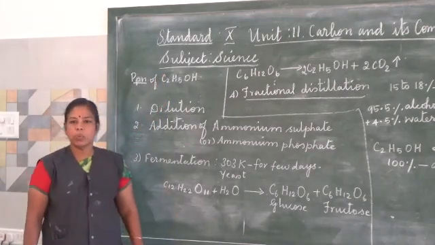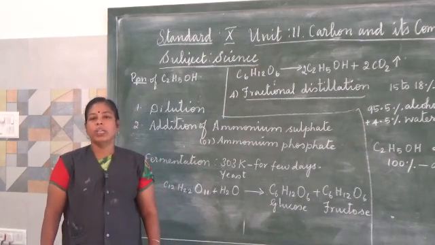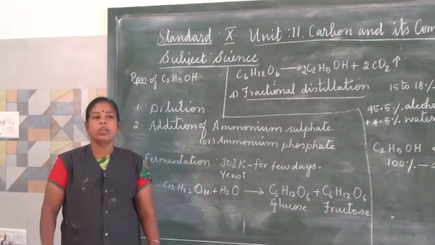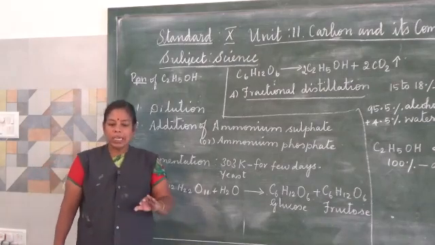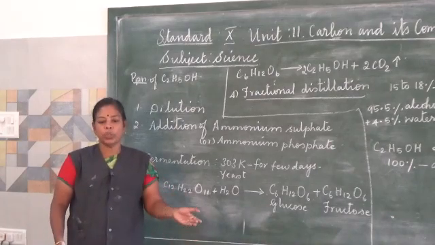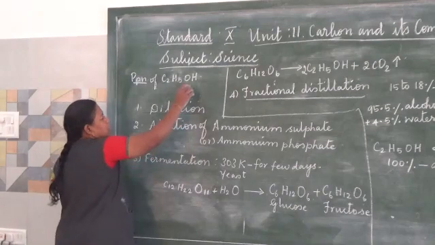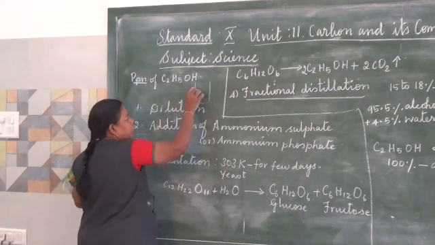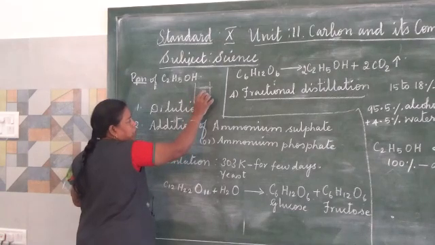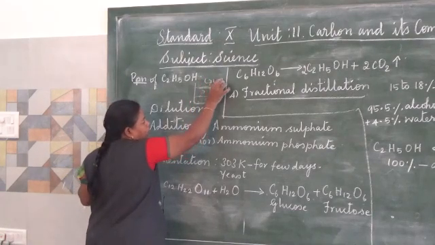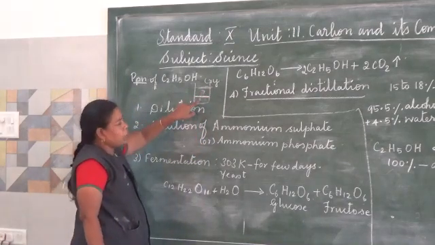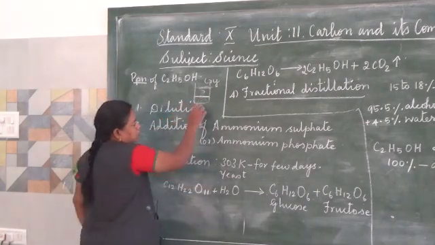We know that sugar is prepared from sugarcane. When they take the sugarcane to the industry, first they will crush it to make juice. When they make the juice, the clear liquid standing above in the tank is taken for crystallization of sugar. For example, this is the tank. This contains the sugarcane juice. The clear liquid standing above is taken for crystallization of sugar. And then the bottom liquid with residue and mud is considered as molasses.